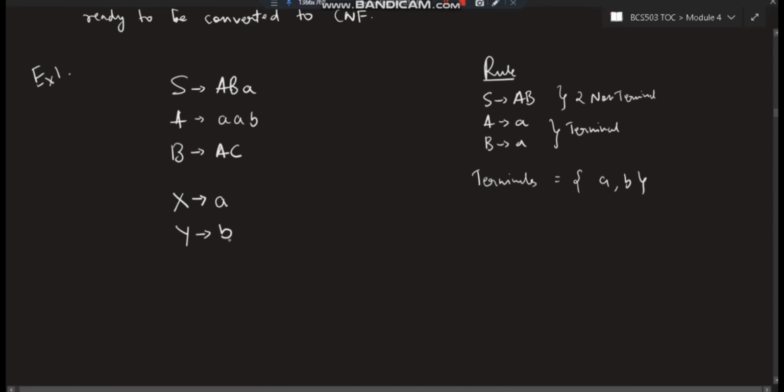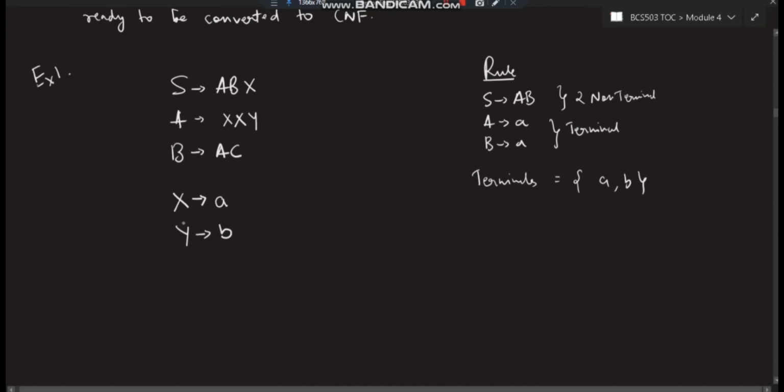Wherever you find A, put X. Wherever you find B, put Y. Okay, so A is present here, I'll put it as X, and A is present here, I'll put it as X, and B, wherever it is present, I'll put it as Y. Okay, so here I have removed all the terminals and taken them separately.